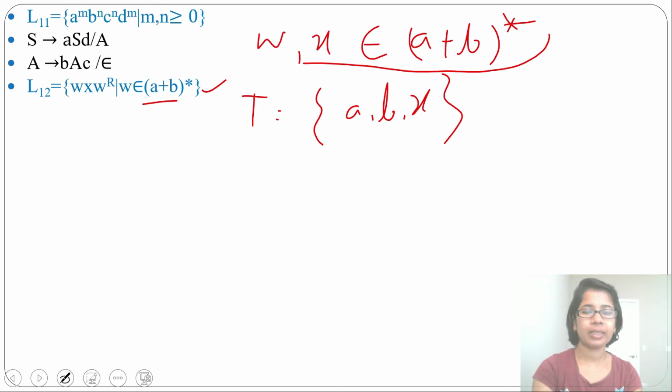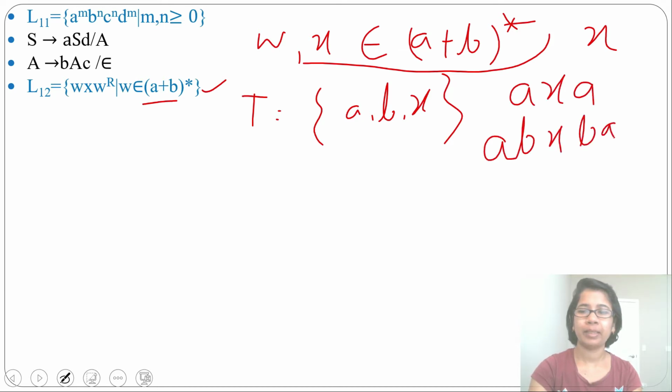Which strings will it accept? It will accept simply x. It will accept axa. It will accept abxba. This is w, this is our x, and this is w reverse.